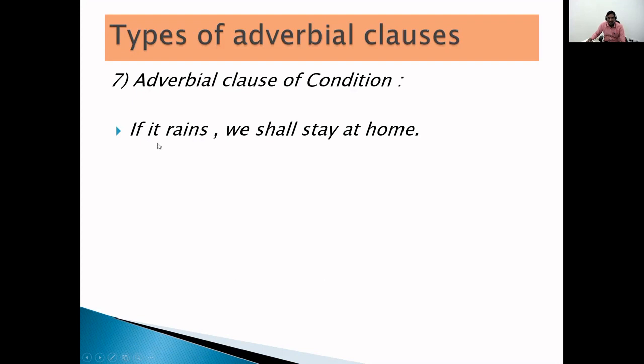See here: if it rains, we shall stay at home. What is the condition? If it rains. If this condition is there, this will happen: we shall stay at home. So this is the adverbial clause of condition. Here we are putting a condition, and based on this condition, the main clause happened.